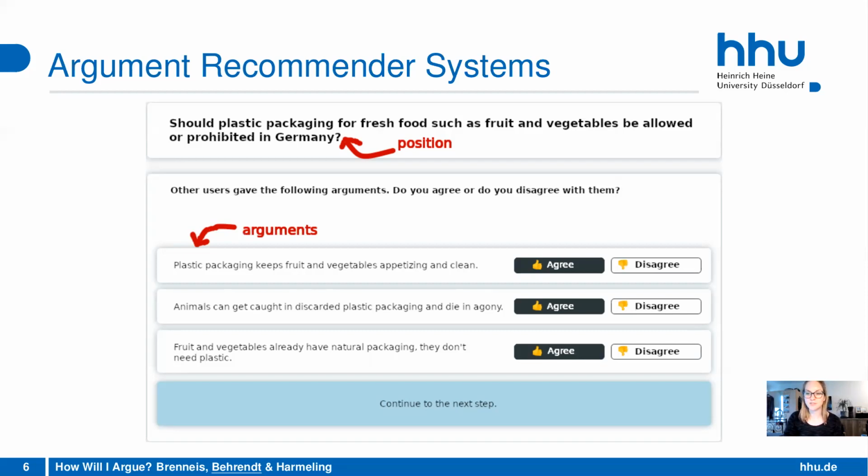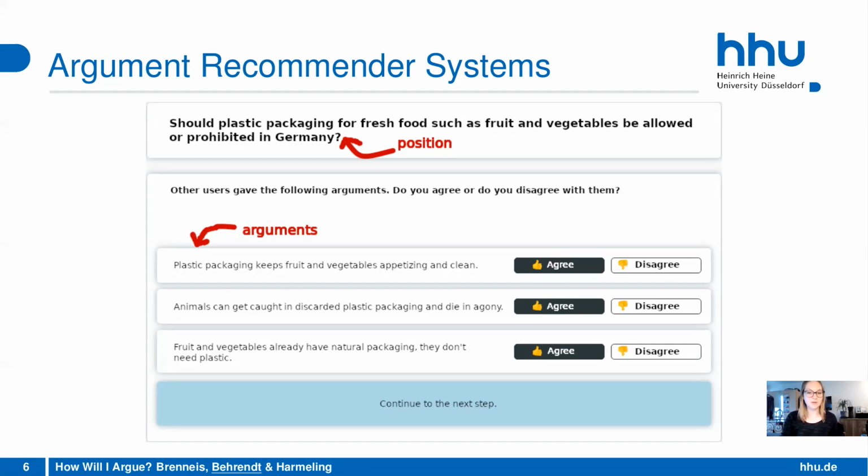So in some groups of our study, we recommended some arguments to the users with our recommending algorithm, but some users just saw randomly selected arguments. And those arguments were selected by us beforehand, before the study, and these were shown to the users.